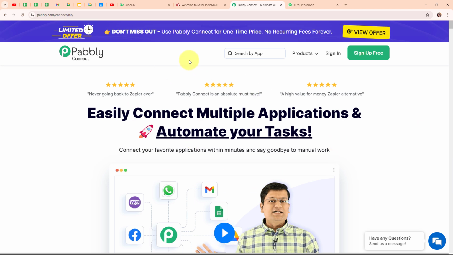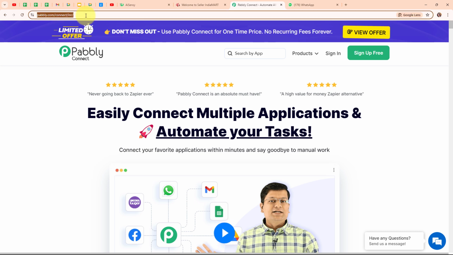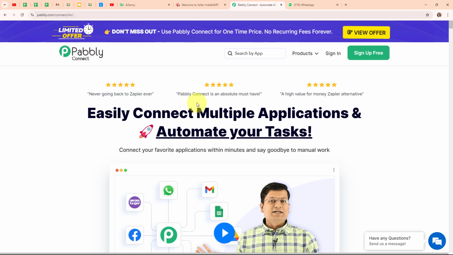So this is the homepage of Pabbly Connect and you can visit it by simply browsing for the URL pabbly.com/connect. Here you can see two options that are sign in and sign up free. If you're a new user, click on sign up free and get free 100 tasks every month to explore the software. And if you're an existing user, click on sign in. Here I'm an existing user so I'm clicking on sign in.